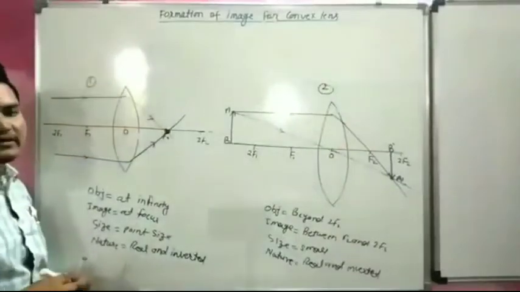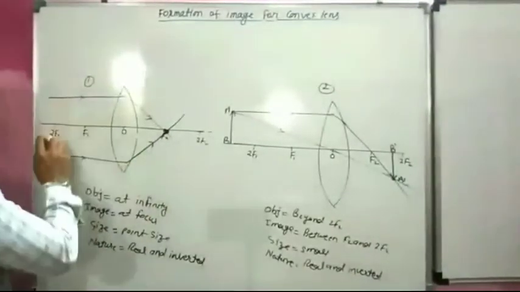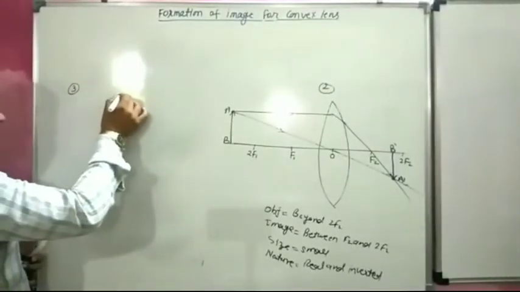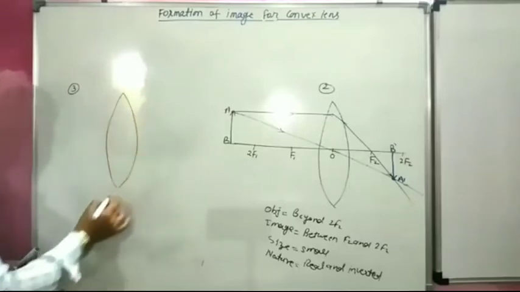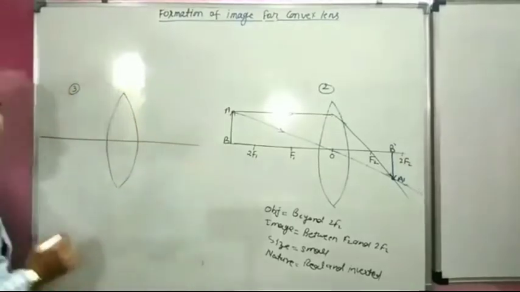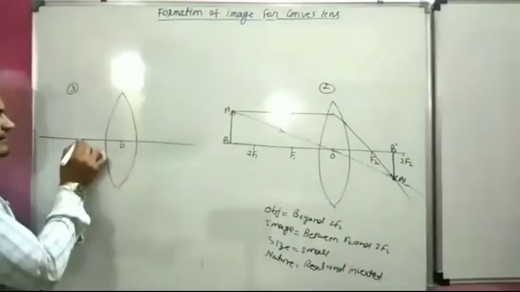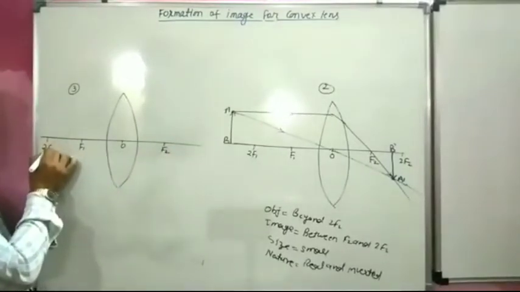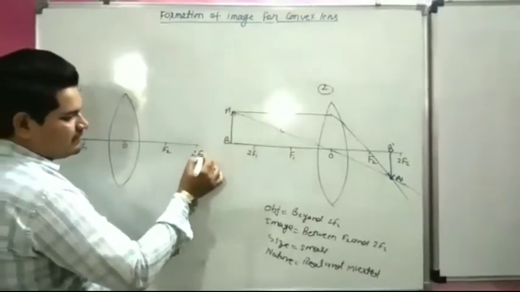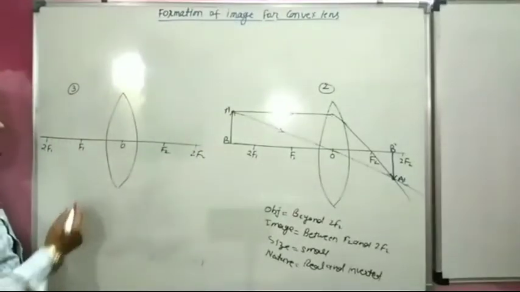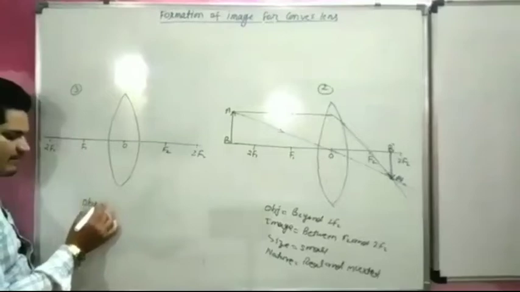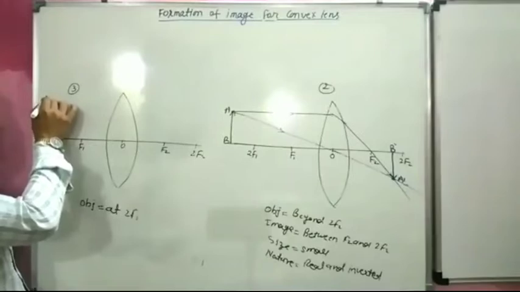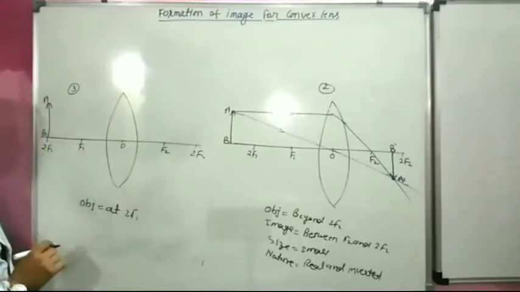Now we will start our third case. Consider again, this is our convex lens. This is optical center. This is f1. This is f2. This is 2f1. This is 2f2. So now in third case, object placed at 2f1. This is object A, B.